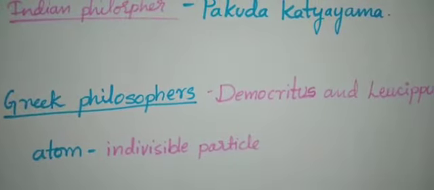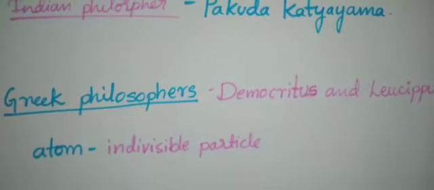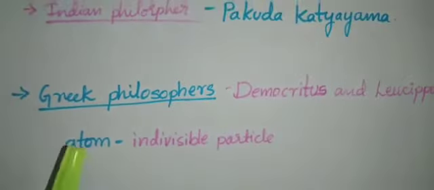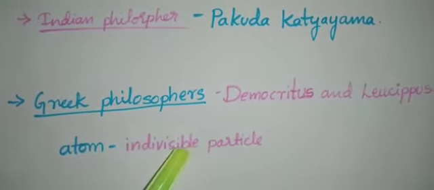Democritus called these indivisible particles atoms.